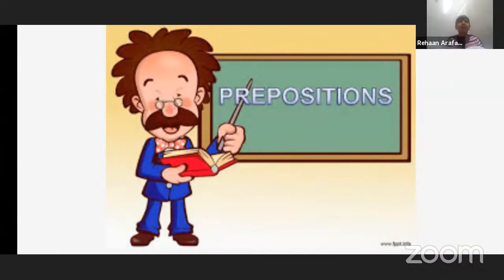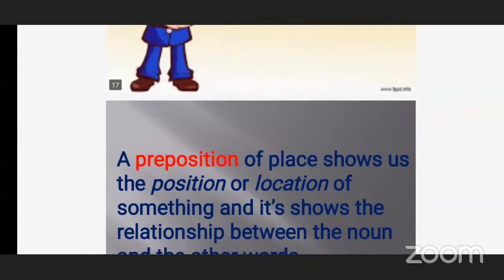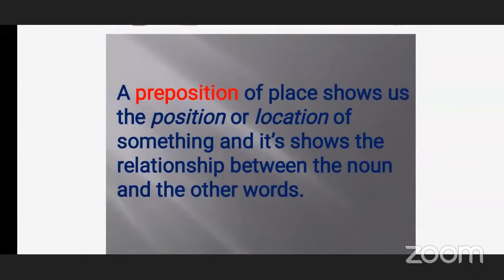Okay. So, prepositions. What exactly does it mean? A preposition of place shows us the position or location of something, and it shows the relationship between the noun and the other words.